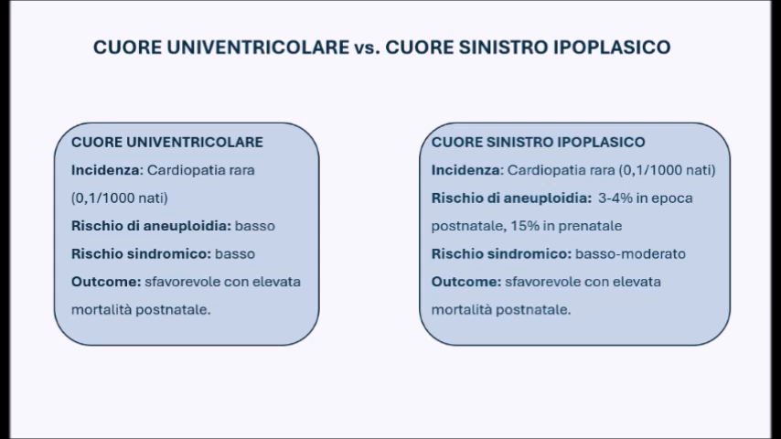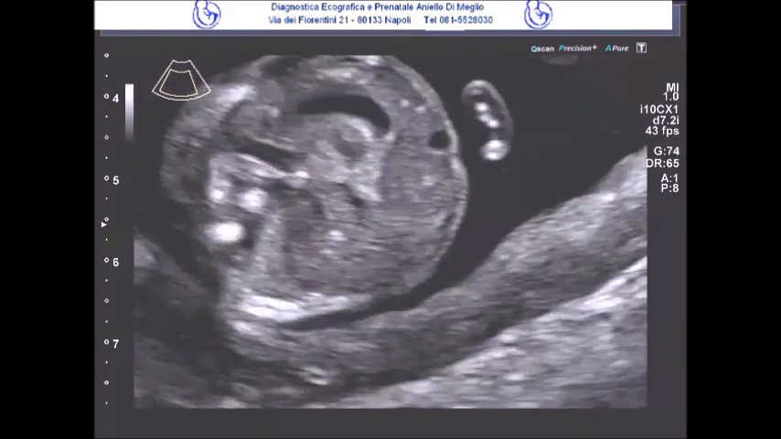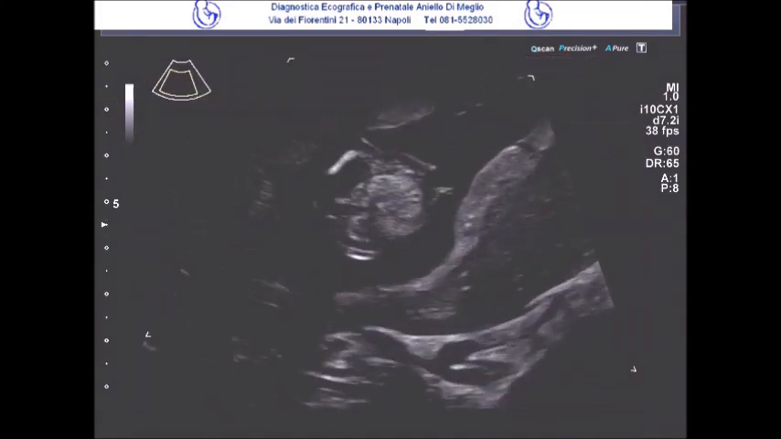The syndromic risk, too, in the case of hypoplastic left heart, turns out to be somewhat higher compared to that of the univentricular heart. The aneuploidy conditions most frequently associated with this picture are Turner syndrome, trisomy 18, and trisomy 13, in order of frequency, while among the syndromic conditions we recognize CHARGE syndrome. For both conditions, however, the outcome is exceptionally poor and unfavorable, with a significant risk of postnatal mortality even after surgical intervention.